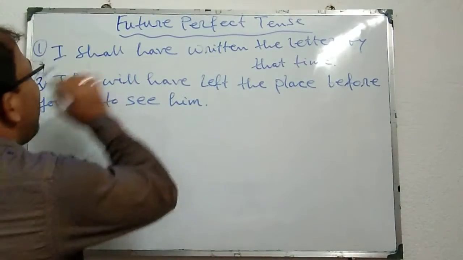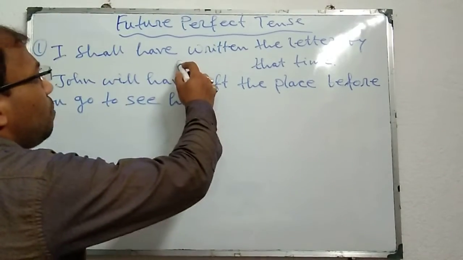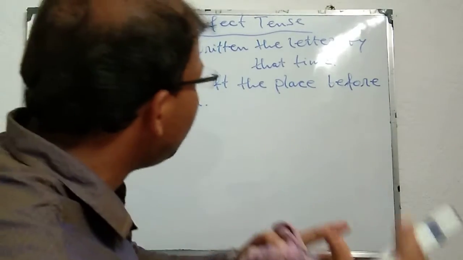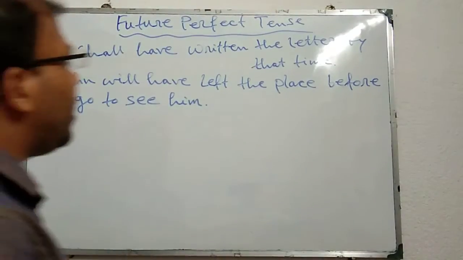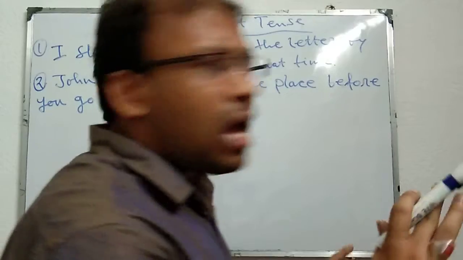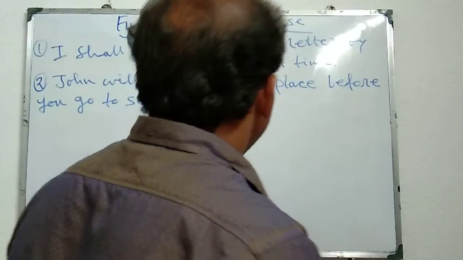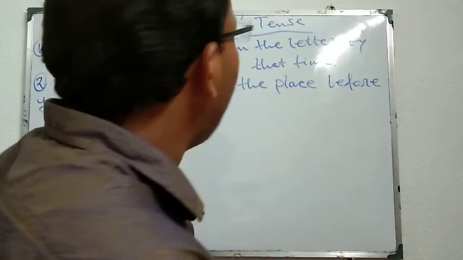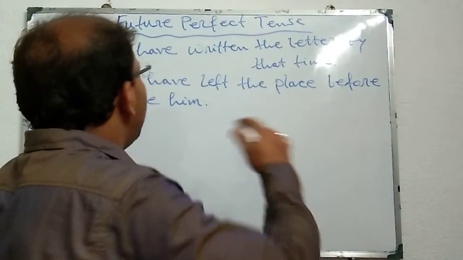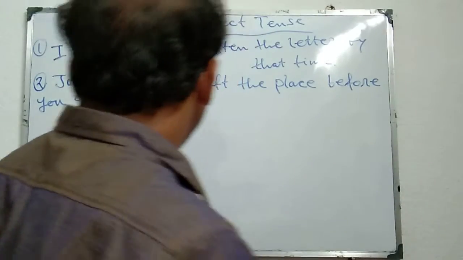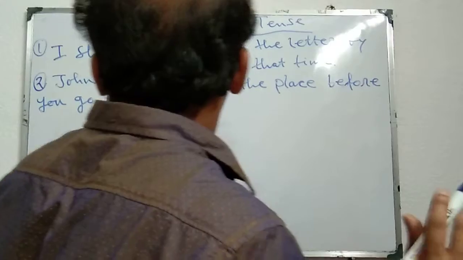And here in the first sentence the action indicates that it will be completed by a certain time in the future, and in the second sentence it is indicating that between two actions one action will be completed before another action in the future time. To indicate the former action we generally use future perfect tense, and to indicate the latter action we generally use simple present tense.